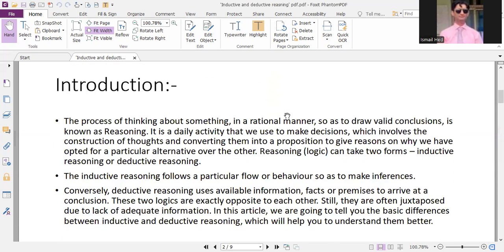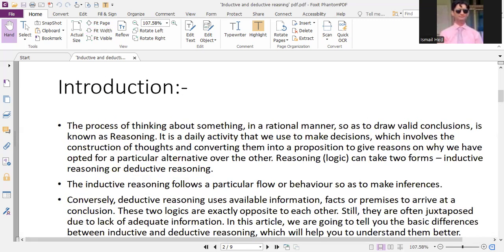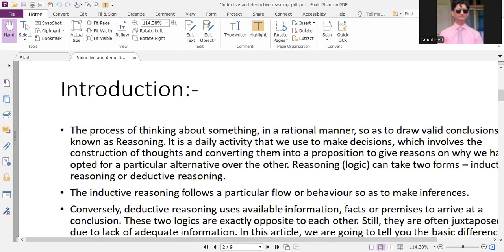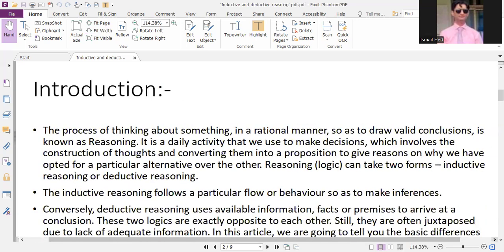The process of thinking about something in a rational manner so as to draw a valid conclusion is known as reasoning. So reasoning is something that we utilize in order to draw some kind of conclusion for our daily affairs related to research.